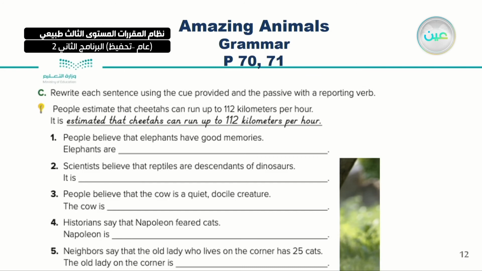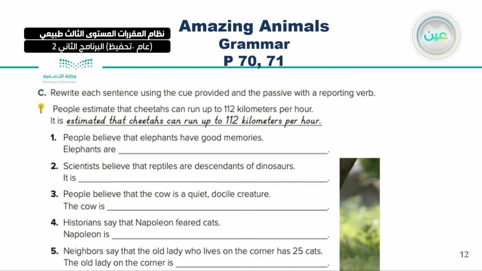Let's see the example here. People estimate that cheetahs can run up to 112 kilometers per hour. So now people talking about, again, people estimating. So it is estimated that cheetahs can run up to 112 kilometers per hour.